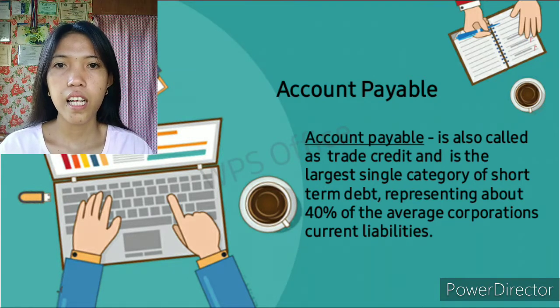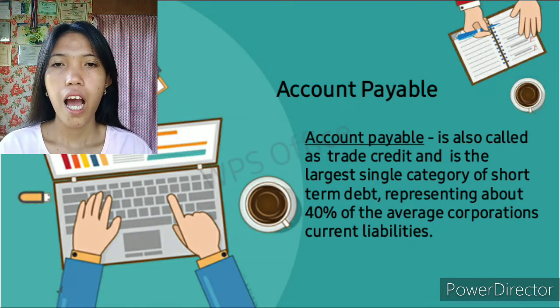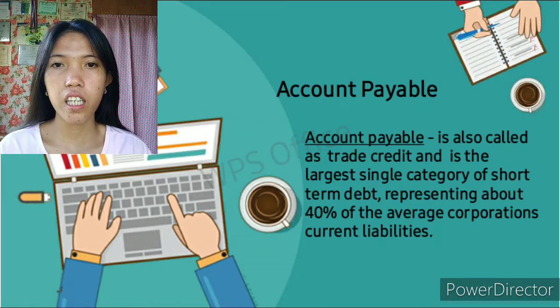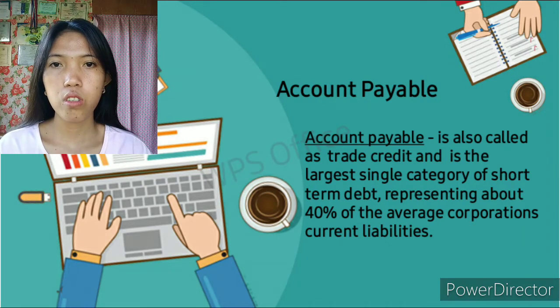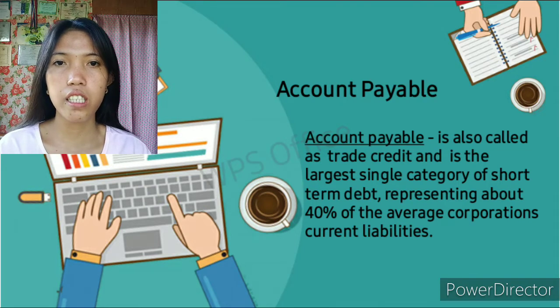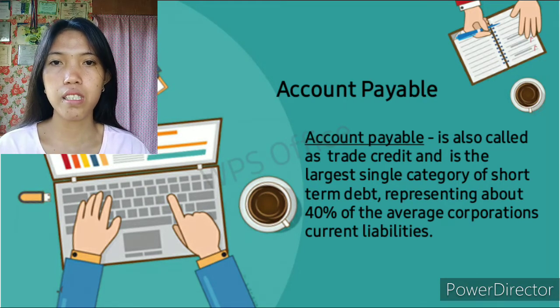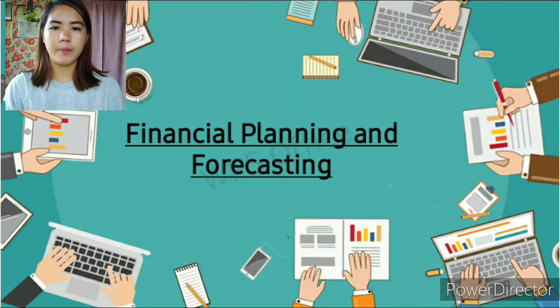Now, let's discuss what is accounts payable. Accounts payable is also called trade credit and is the largest single category of short-term debt, representing about 40% of the average corporation's current liabilities. So, accounts payable is the amount owed for the purchase of goods and services at a specific date. It is the money that a company owes to vendors for products and services purchased on credit extended in the normal course of business. For our next topic, we have financial planning and forecasting.